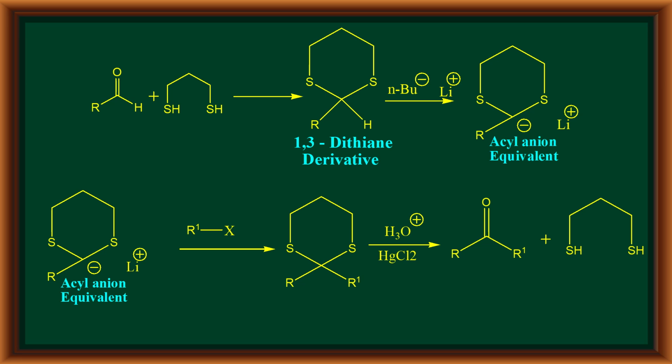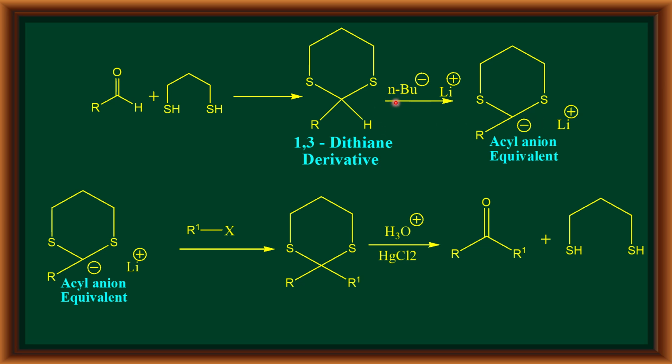When this 1,3-dithiane derivative is now treated with n-butyllithium, the n-butyl anion behaves as a base and removes the formyl hydrogen from this molecule.